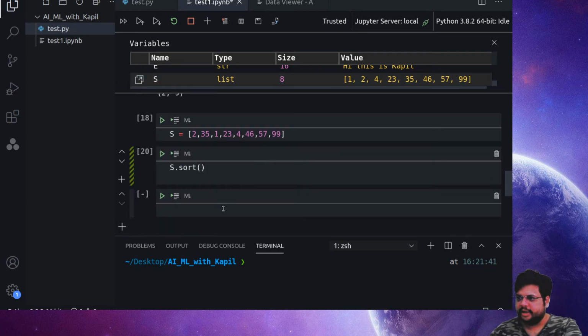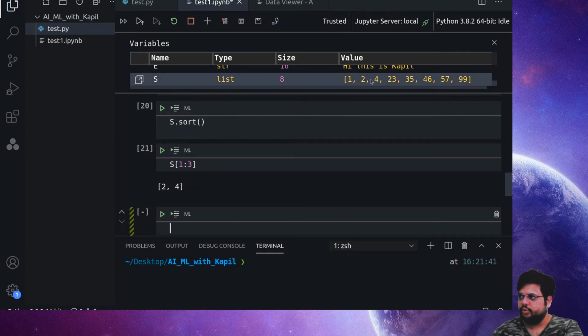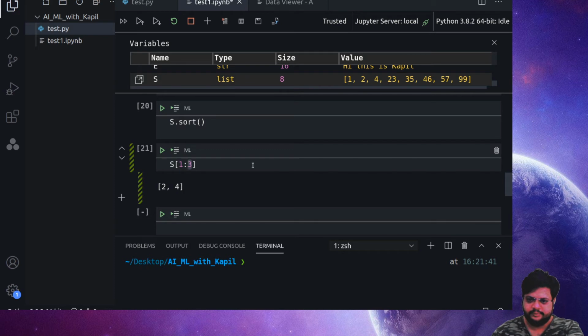At the same time, when we are talking about S and I want some specific part, I can ask for 1 colon 3, and when you run it, it will give you the 2 and 4. Why is it so? It starts from 0, then it becomes 1, so one part is your 2, which is given here. Now when I ask for 3, always remember that it generates up to 3 minus 1. So from the first address until we reach, before we reach, the third address.